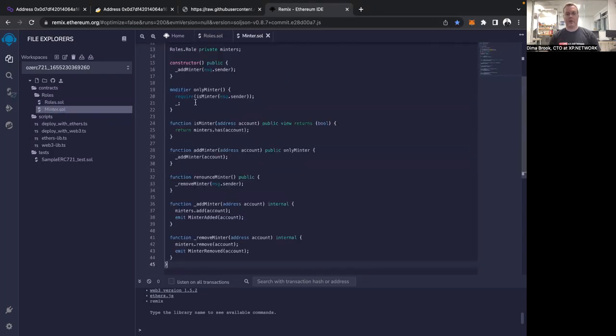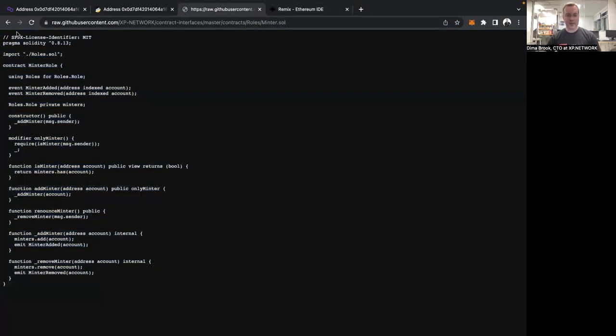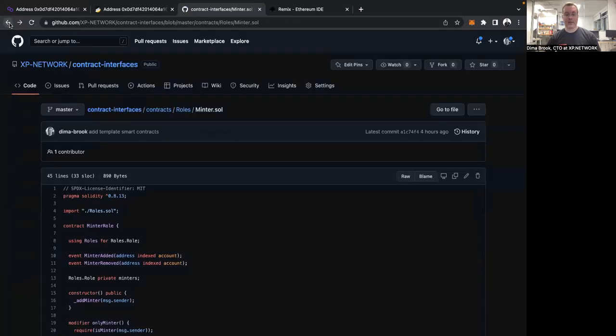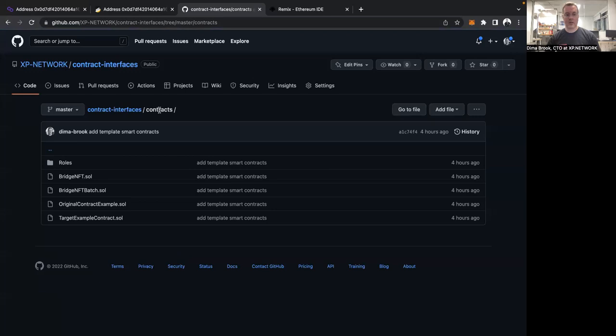Okay, so we are adding the Minter extension to our smart contracts in order to be able to give the Minter role to the bridge smart contract. When an NFT arrives to the target chain, our smart contract has to have the role of a minter to mint wrapped NFTs there. Our smart contract is not the owner of that contract, so it needs a specific role to be able to do so.